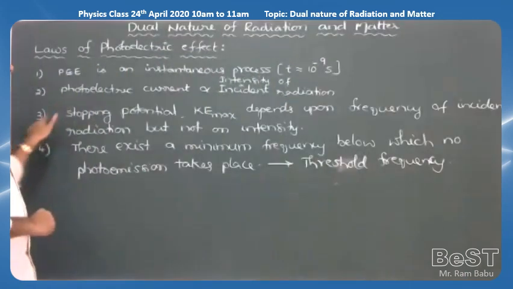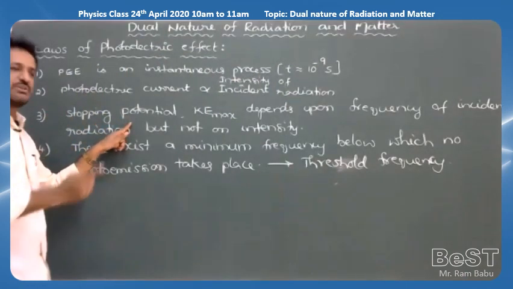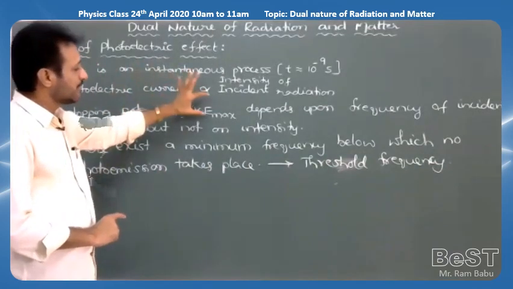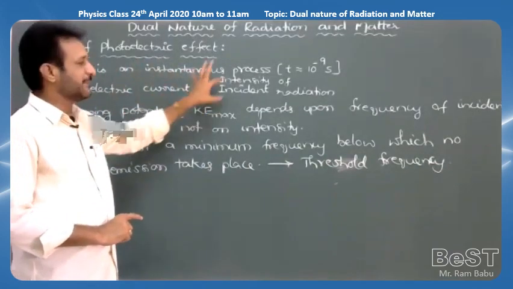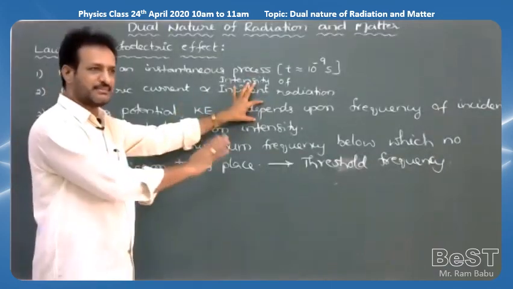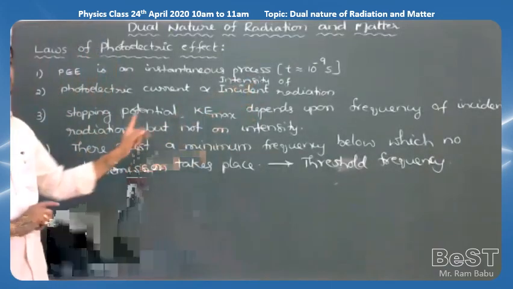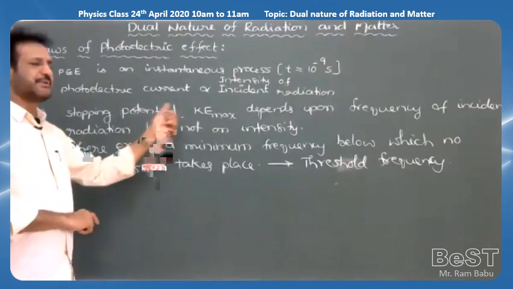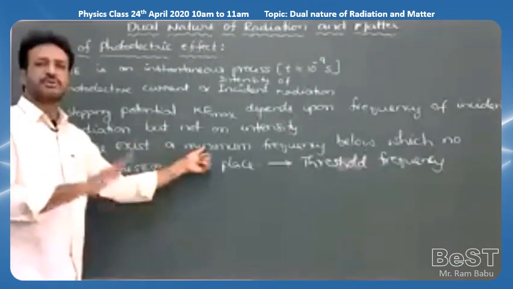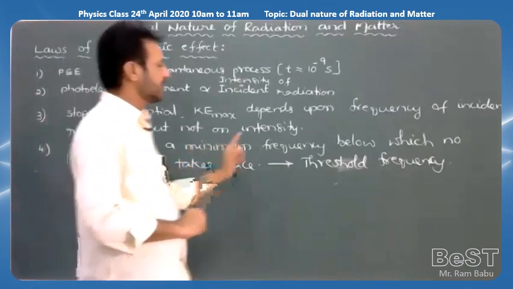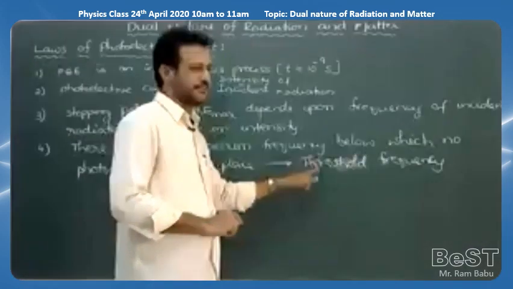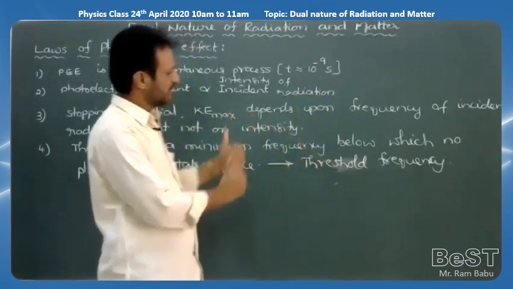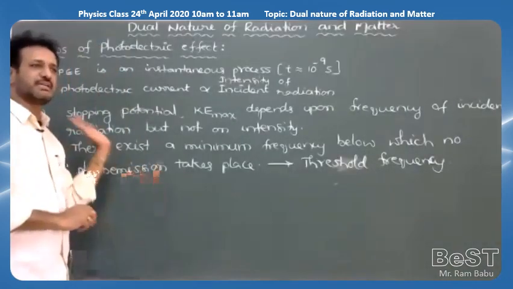Third: for the given metal and given frequency, stopping potential and maximum kinetic energy of photoelectrons depend only on the frequency of the radiation, not on its intensity. Fourth: there exists a minimum frequency below which no photoelectrons are emitted, called the threshold frequency. Above threshold frequency only photo emission takes place, but below it no photo emission takes place.